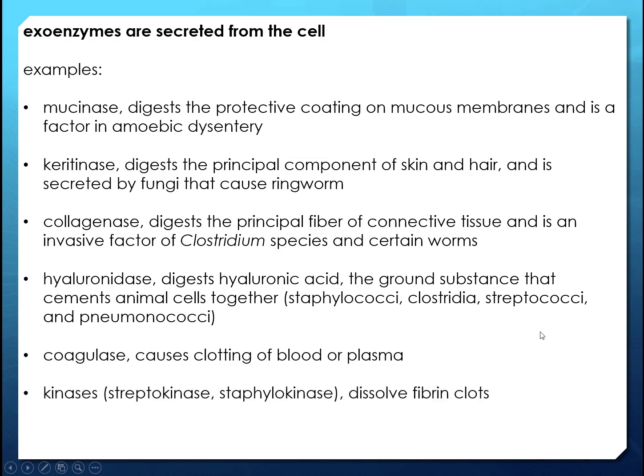And then there's also kinases. Kinase is a general term. You can have kinases produced by streptococci or staphylococci, but these guys are going to do the opposite. They're going to dissolve fibrin clots. We make these fibrin clots so that we have scabs, right? So our blood clots if we're bleeding, and if that is a weakness in our tissue, these guys can make their way in by just dissolving that clot with these kinases.